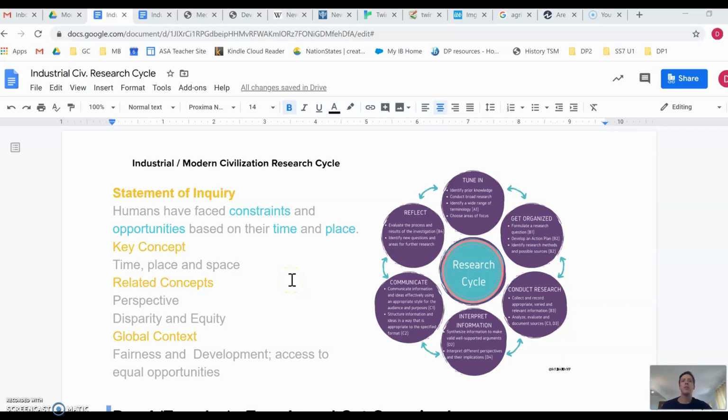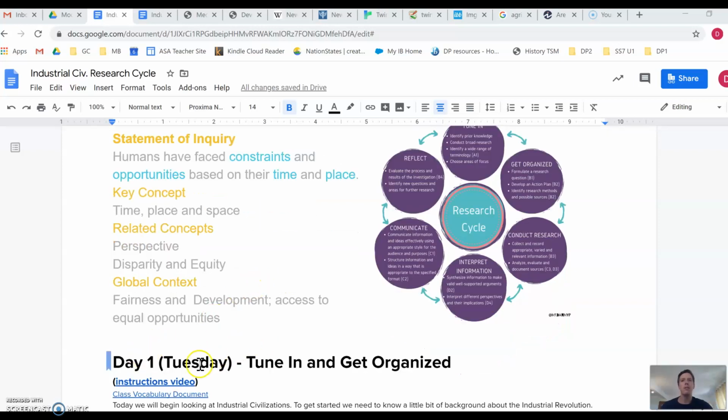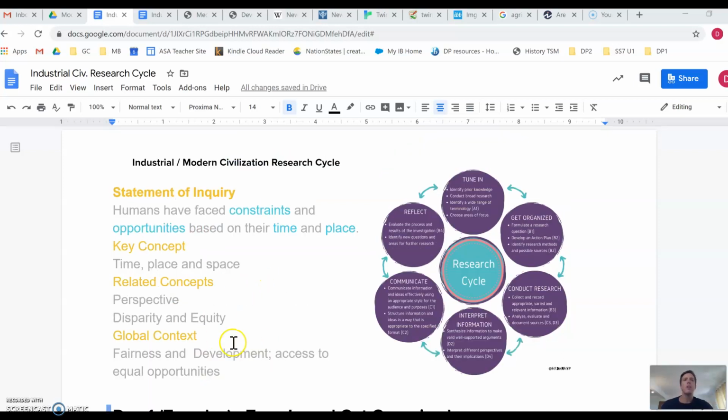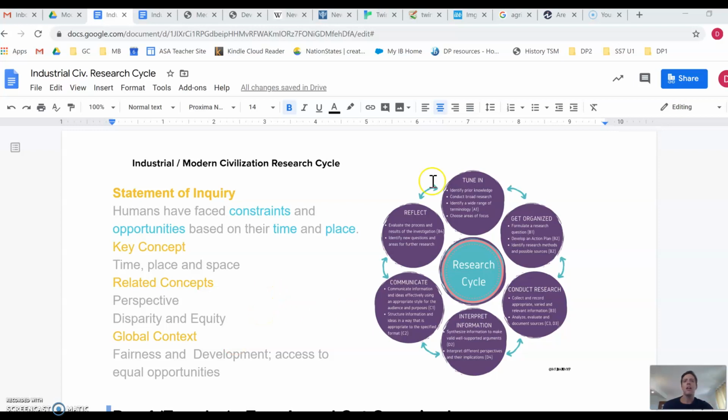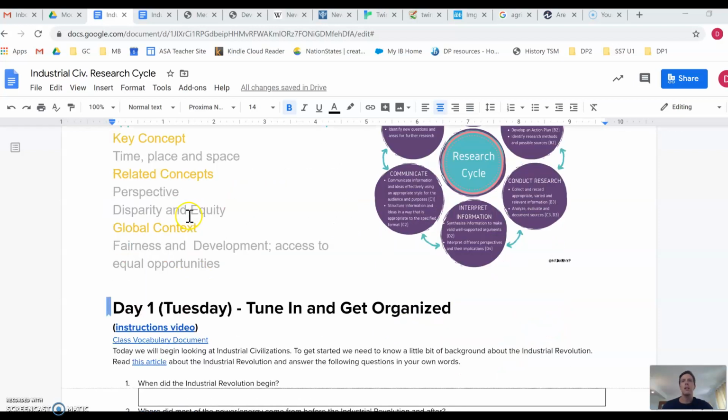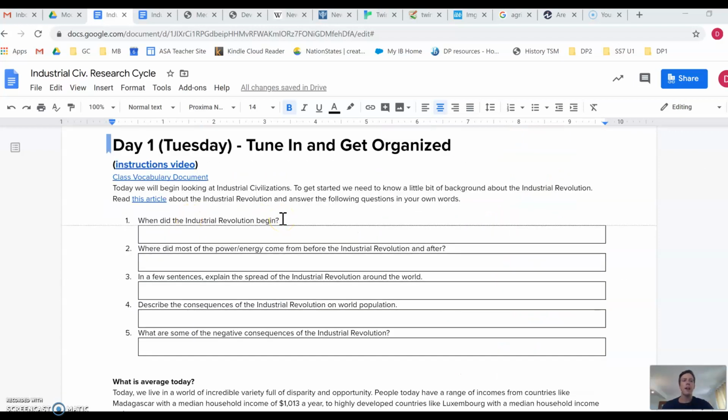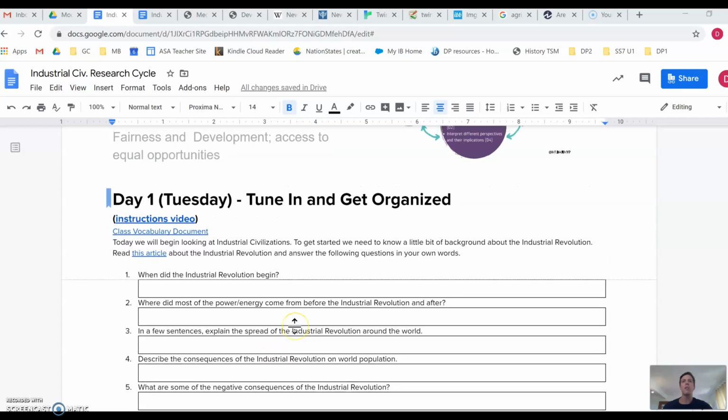So today I'm going to tell you a little bit about what you need to do to complete day 1, which is Tuesday. We are continuing with the research cycle, and today you're doing the first 2 steps: tune in and get organized. We're moving on from agricultural civilizations to modern civilizations, or industrial civilizations. The first thing we need to do is a little bit of broad research to help us understand what the Industrial Revolution was and what an industrial civilization is.